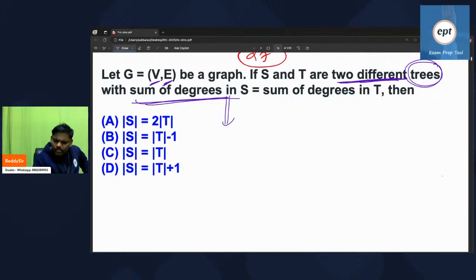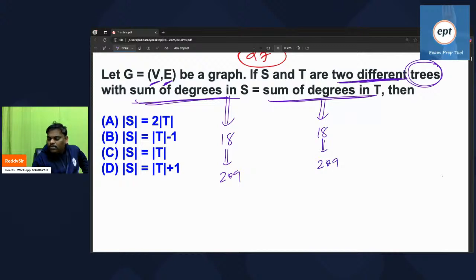Let us assume that the sum of degrees is 18. Assume this is the sum of degrees in T also. 18 can be written as 2 into 9. Remember, the sum of degrees is 2 into E, number of edges. So the number of edges is 9.